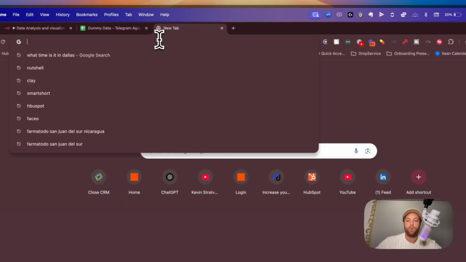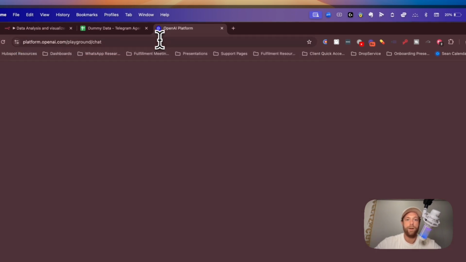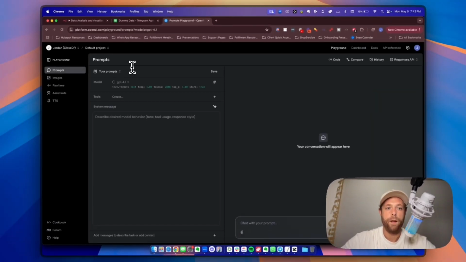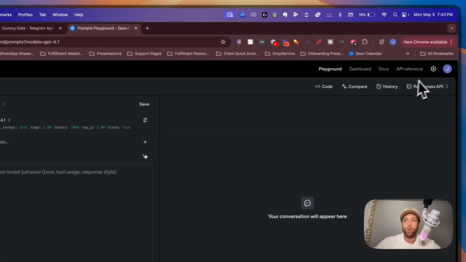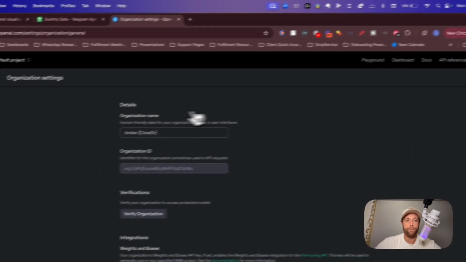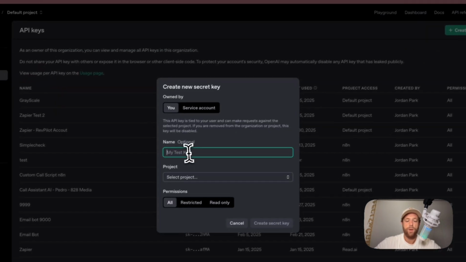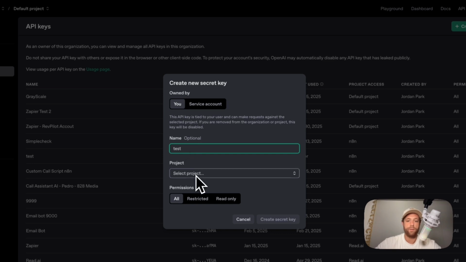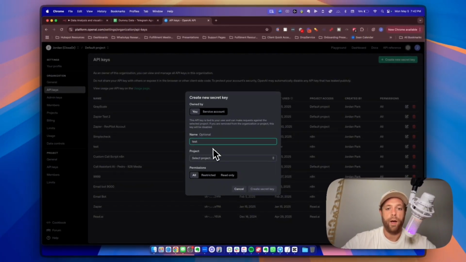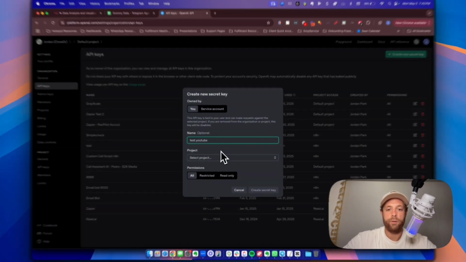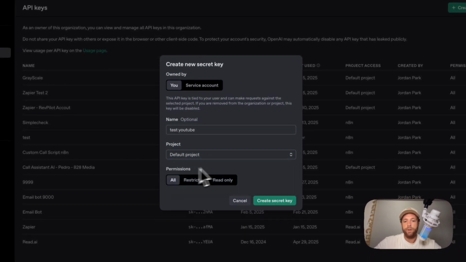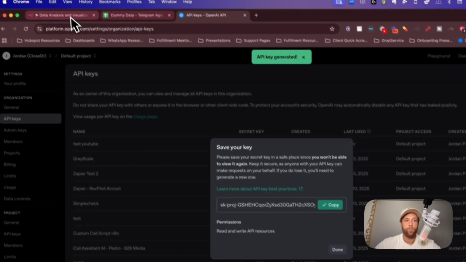If you've never done this, you need to go to playground.openai.com. Once you get to here and you have created an account, you will click on the settings icon in the top right-hand corner. You will go to API keys. You will click create new secret key. You will name it whatever you want and click create key. Okay. Let me just do it so you guys can see. Select your project, default project, create key, and then it's going to give you the key. So we'll copy this. We're going to come back here.